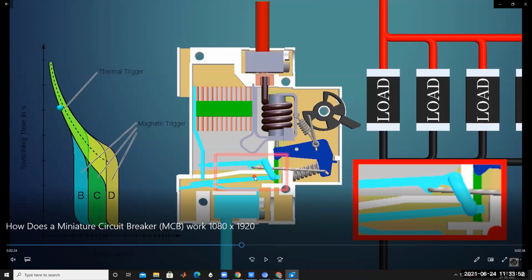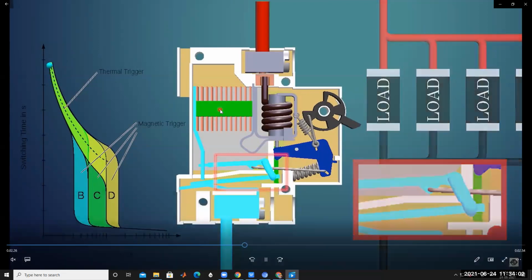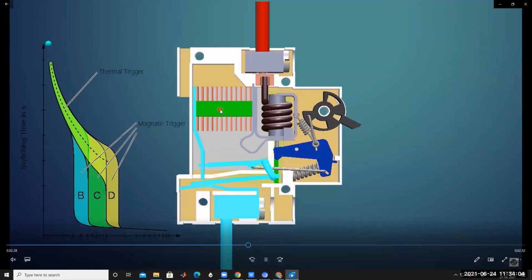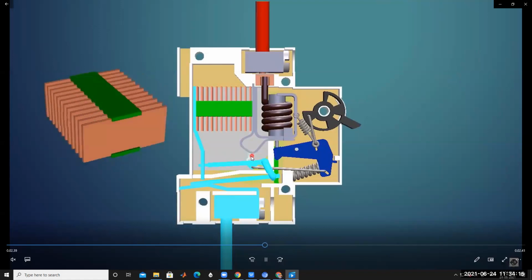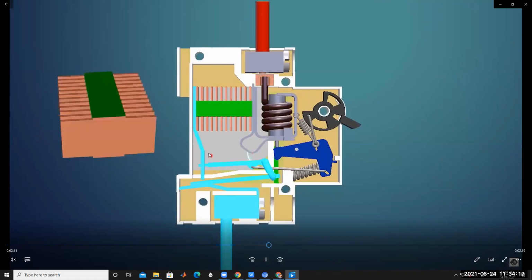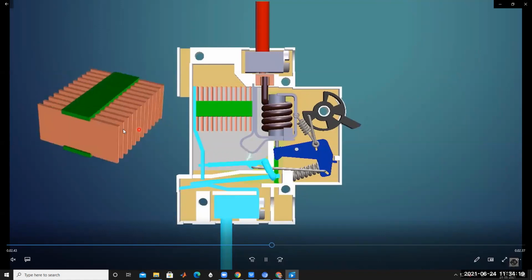Because of that sudden separation between the fixed contact and the movable contact, a spark appears between these two. That spark can be minimized by using a spark divider or arc divider. The spark moves into the divider plates, so this is called a spark divider or arc divider.